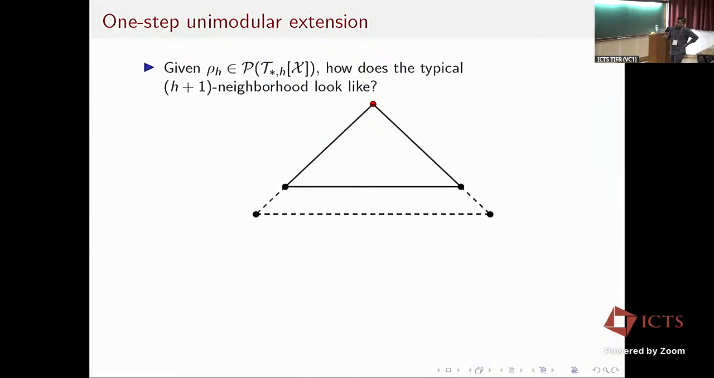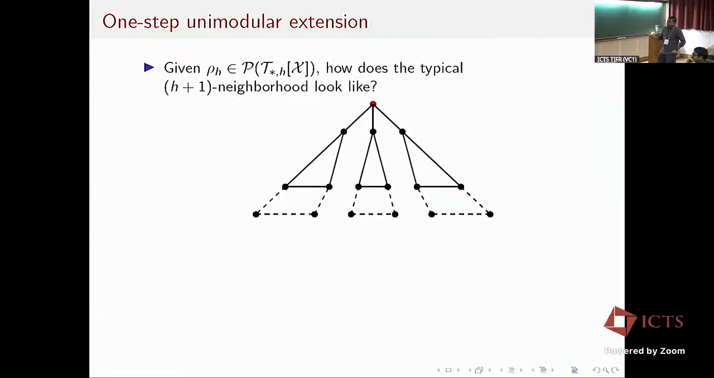To do this extension, we look at every neighbor of the root, and we extend. This part here is going to be a depth h minus 1 tree. We extend each tree below the neighbors of the root using a certain law which I'll describe, and we do that independently across all neighbors of the root.